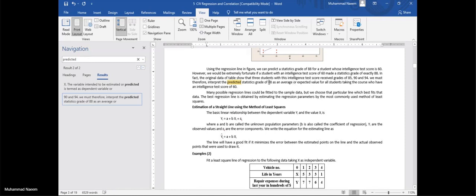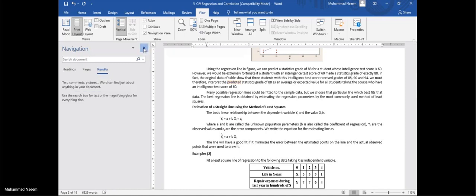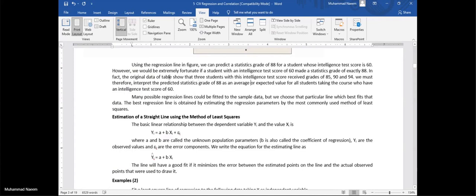Remember, the predicted value of y is a value for a particular value of x which is not available, which we have not observed.